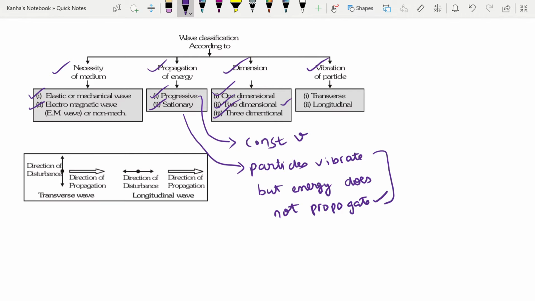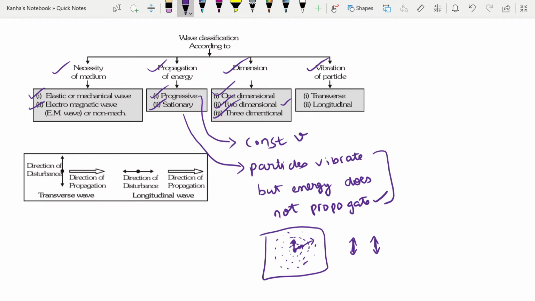And you might think, if this is your water surface and if you drop a stone in it, the ripple is one dimensional because your oscillations are only up and down. But as you can see, this wave is propagating in a two-dimensional plane, even though the oscillations are only in the up and down direction of every particle.